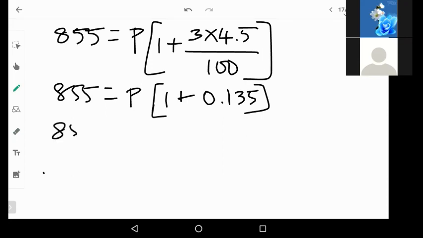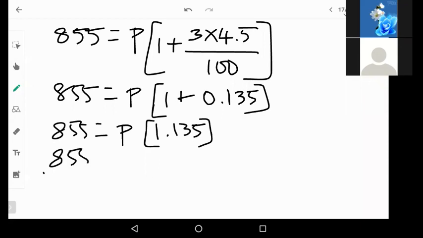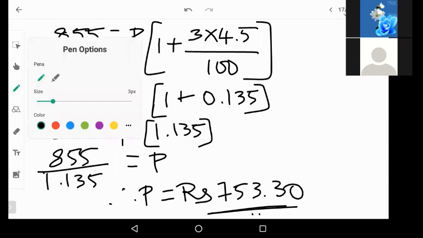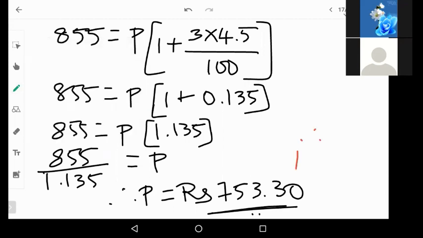So 855 is equal to P into 1.135. So 855 divided by 1.135 is equal to P. Therefore, P is equal to how much? 855 divided by 1.135 will give us 753.30. So this is the principal. Therefore, the principal amount is equal to rupees 753.30.